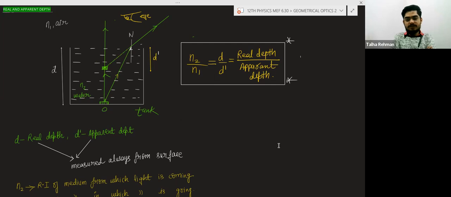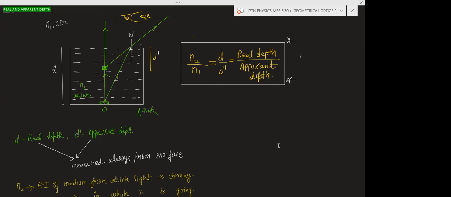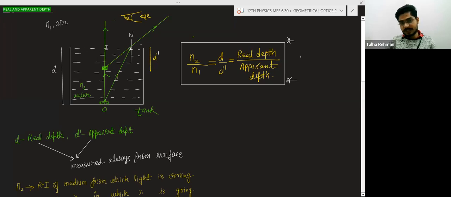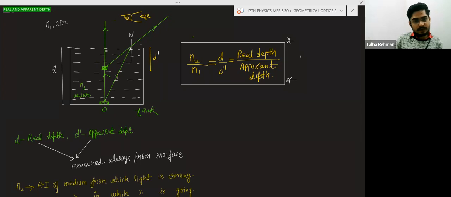Completed? Yes, sir. Okay, and remember, D and D dash are always measured from the surface. So this is the surface.